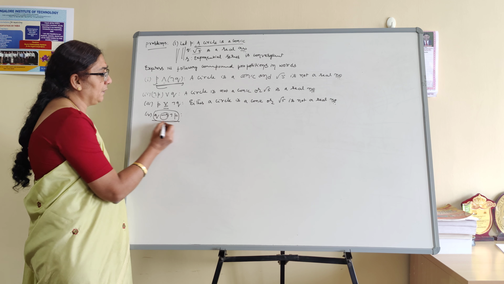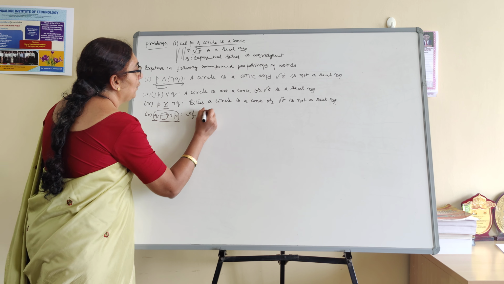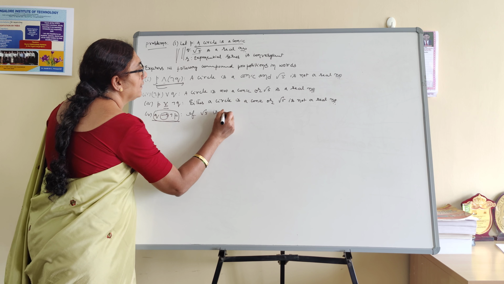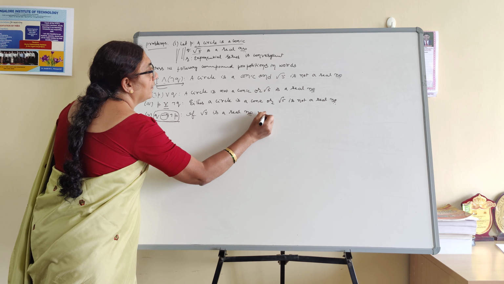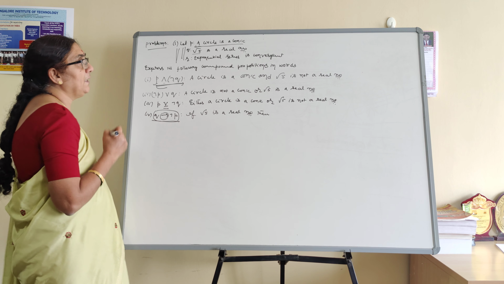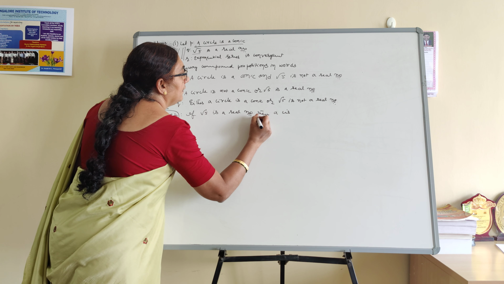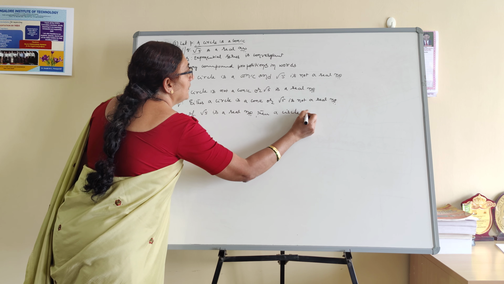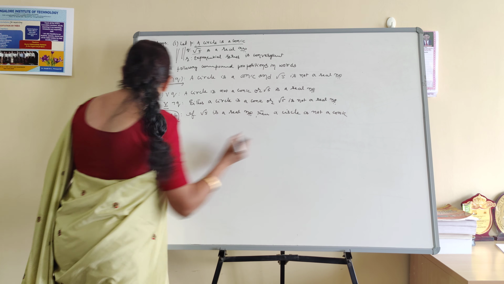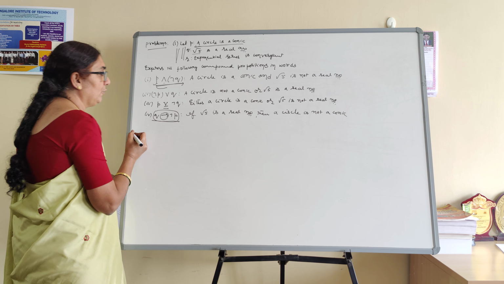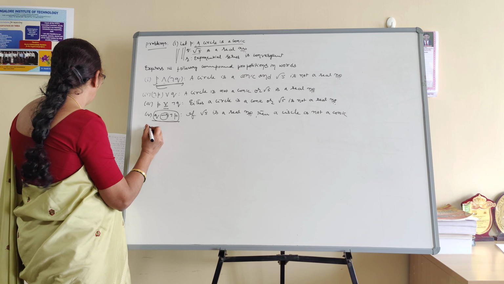Whenever we have a conditional or implication, we start with "if". If Q, which means root 5 is a real number, then negation of P. P is a circle is a conic, so negation of P means a circle is not a conic. I think it's clear how to write it in the form of words for the implication or conditional.